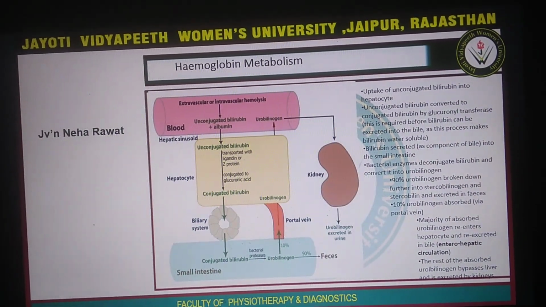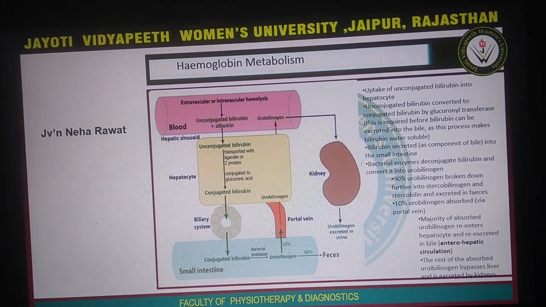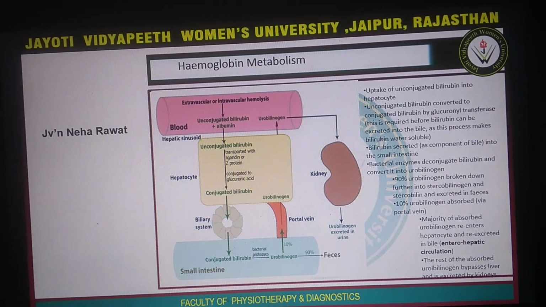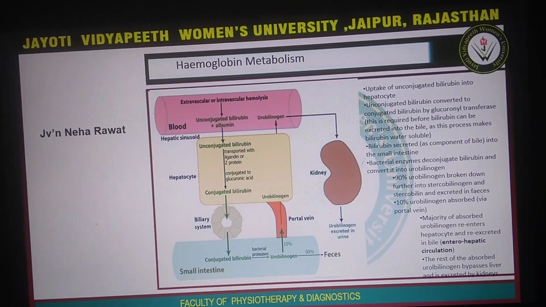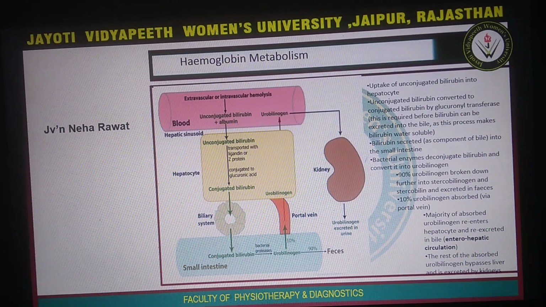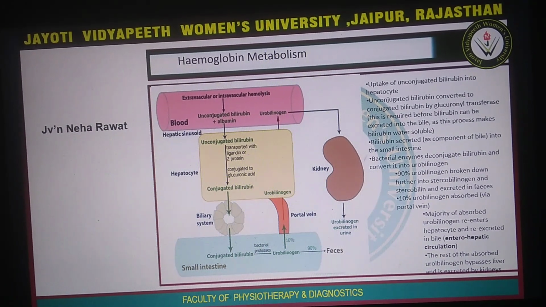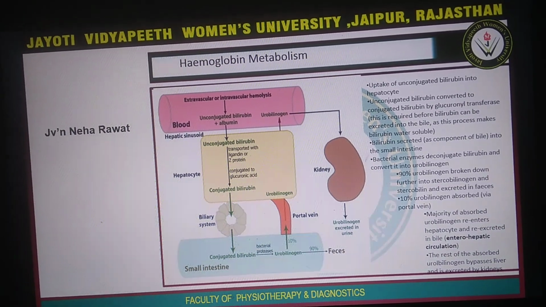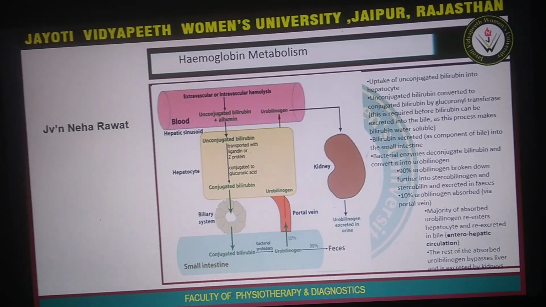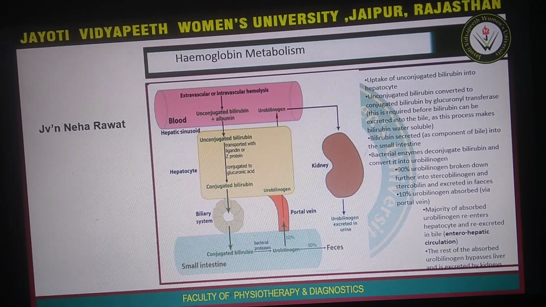In the next slide we can see how the bilirubin gets transported inside the body. When the hemoglobin gets metabolized, it forms unconjugated bilirubin, which comes to the bloodstream. Through the bloodstream, albumin transports that unconjugated bilirubin into the hepatocytes, which are the liver cells.